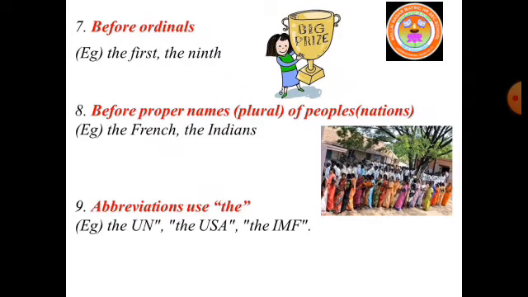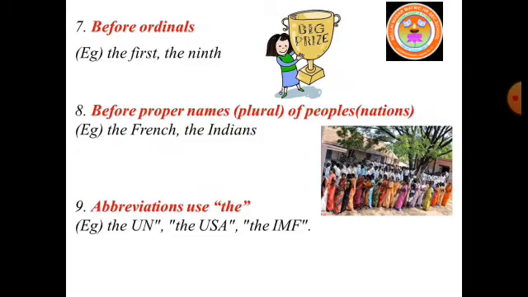Article the should be used before the ordinal number names. For example, the first, the second, the third, etc. Mani won the first prize in drawing competition. Here, first is the ordinal name. So before that, the article the should be used.